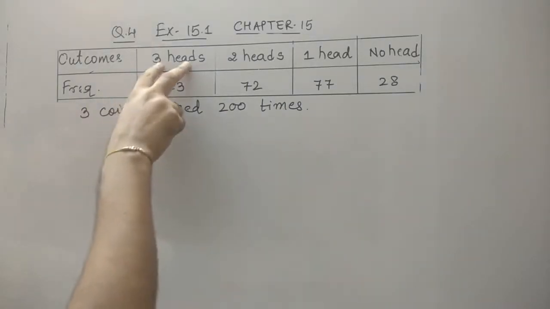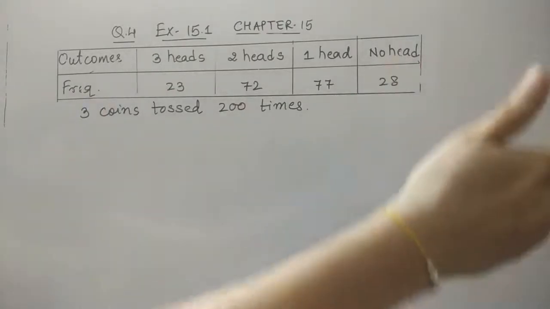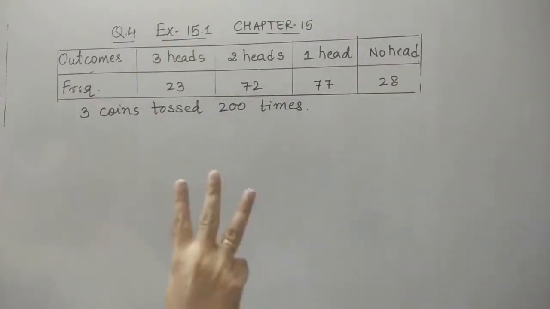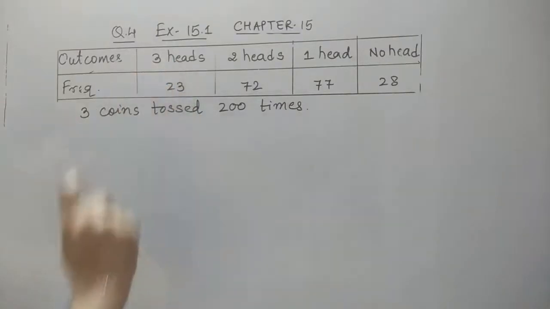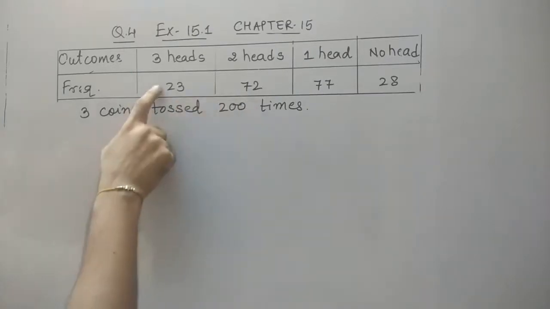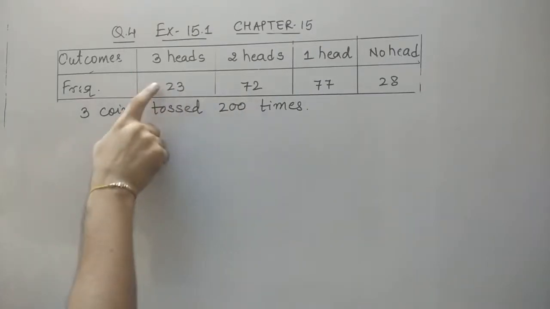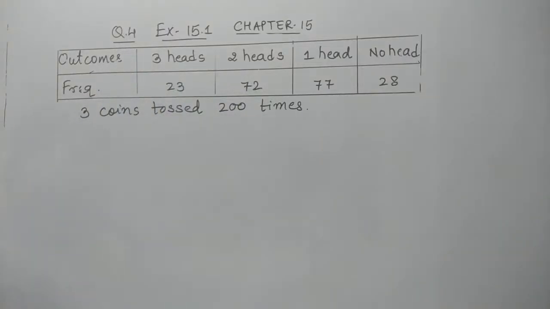All 3 heads come, meaning 3 people are tossing coins together and all 3 obtain heads. It happens 23 times out of 200.